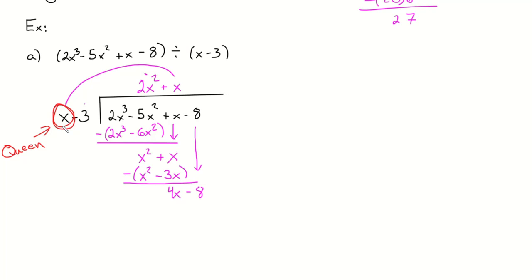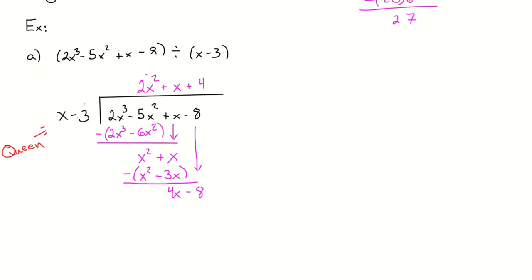Not really a question, but now what's the next thought? X, my queen, times what to get a 4x? It's a positive 4, right? I will now put my plus 4 to ensure that I get a 4x here. I'll now distribute all the same. I'm going to get rid of this distribution line. I'll just replace it.